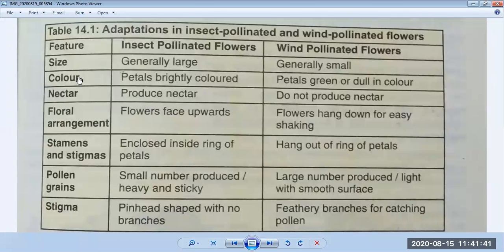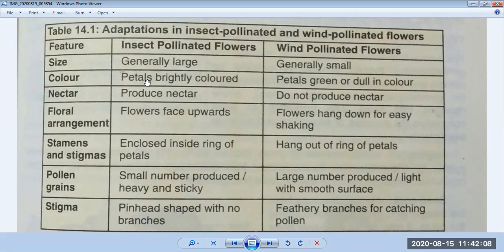Okay, now come to color. Insect pollinated flowers have brightly colored petals. You also discussed in the structure of a flower that it consists of the first part called calyx, second called corolla, third called gynoecium, and the fourth called androecium. Petals are present in the corolla, and they are in bright color.